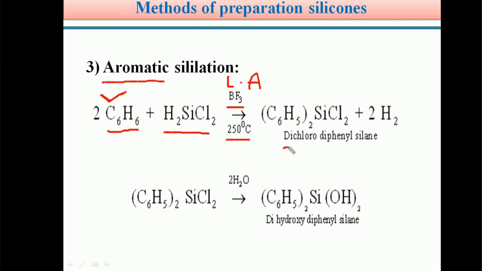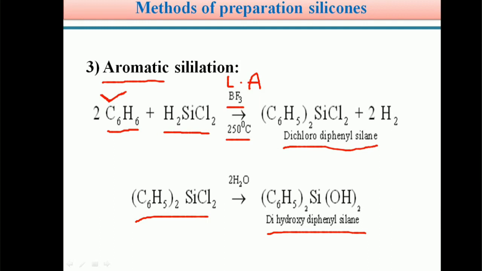It forms dichlorodiphenylsilane, two phenyl rings on silicon and two chlorine atoms. This dichlorodiphenylsilane on hydrolysis produces dihydroxydiphenylsilane. This dihydroxydiphenylsilane on polymerization produces the corresponding silicones.